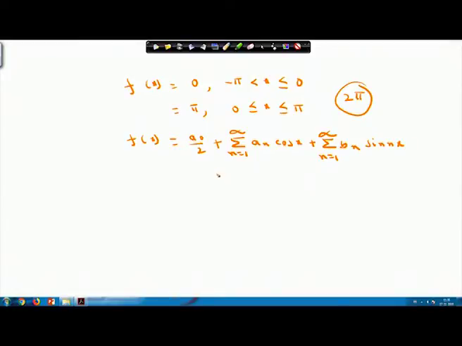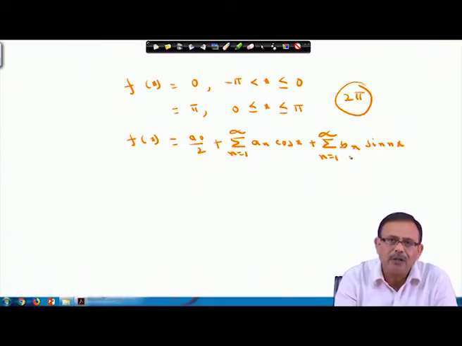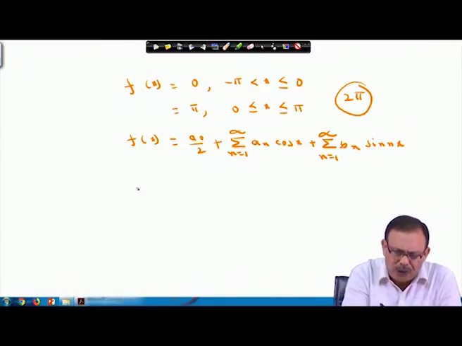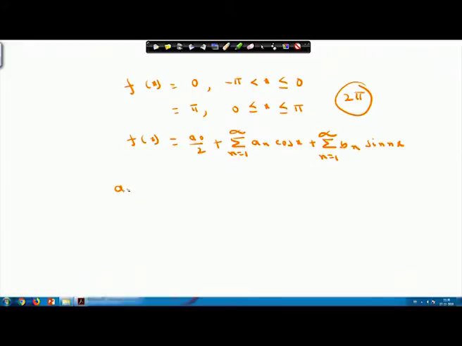Our job is to find out the values of the coefficients a naught, a n and b n. To find the value of a naught, you know the formula, that is 1 by pi integral from minus pi to pi f x dx. If you evaluate the limit, you will obtain this as pi by 2.